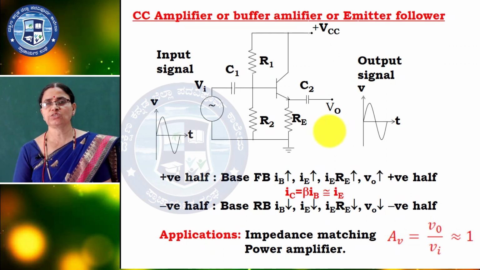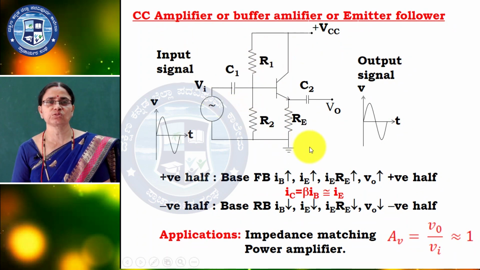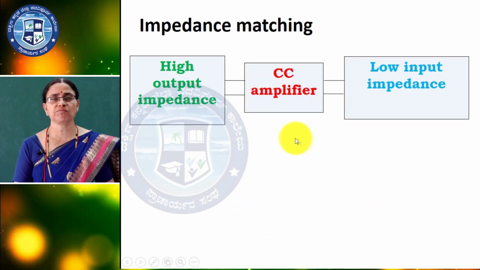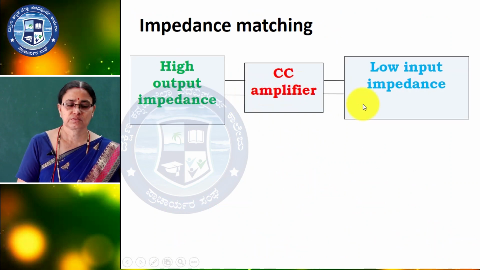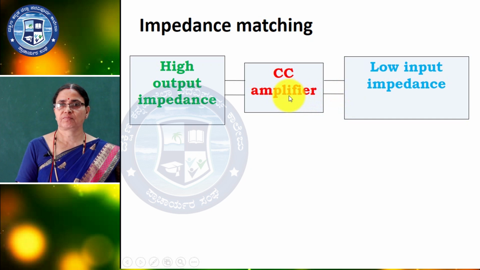Applications: we can use it for impedance matching and in power amplifiers. For stability, buffer amplifiers are used in power amplifiers. Impedance matching, what is impedance matching? Different types of matching are studied. Here we can say impedance matching.